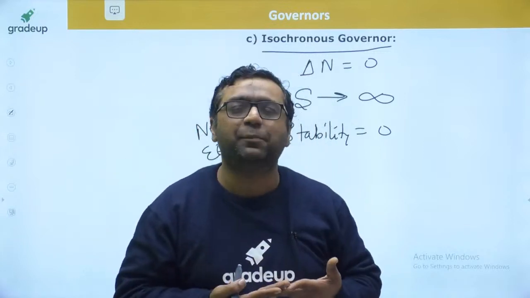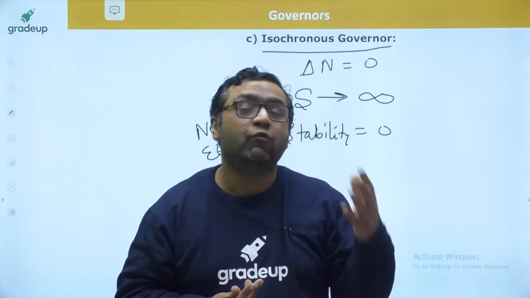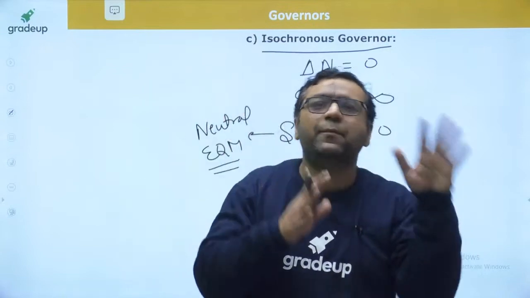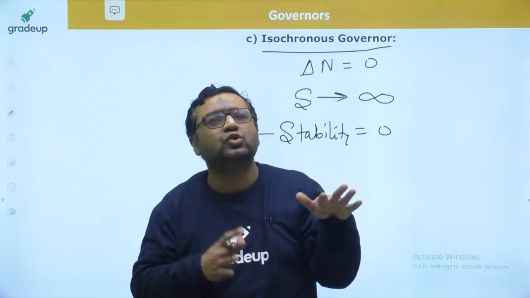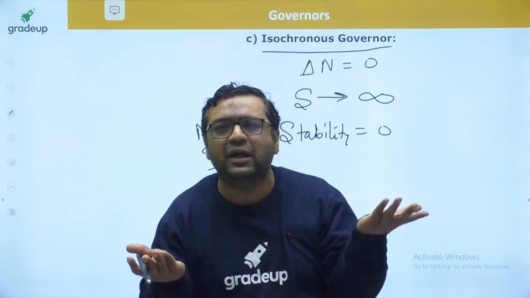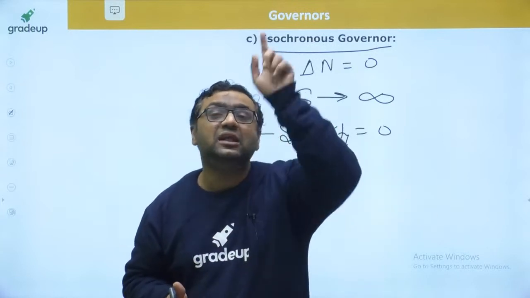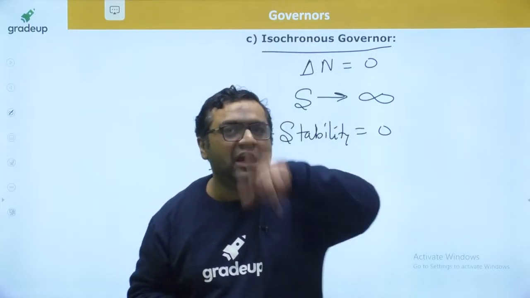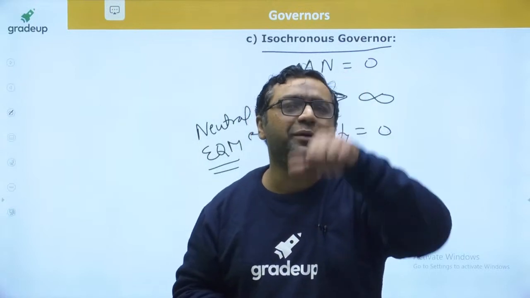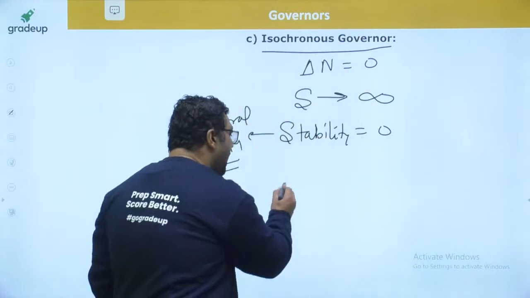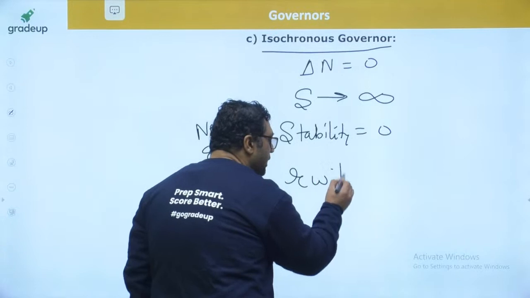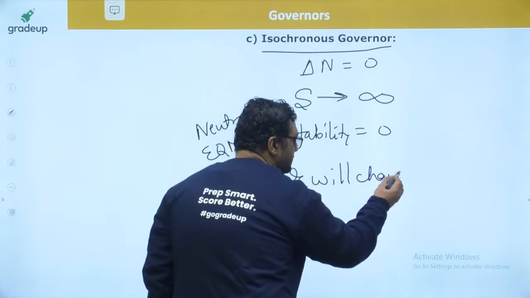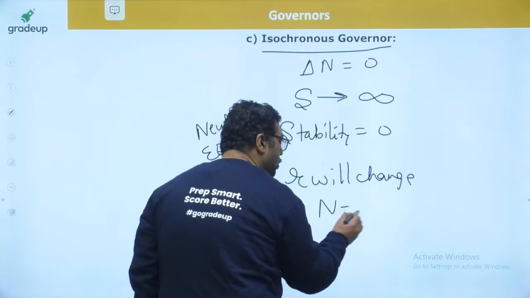So whatever the fuel supply is there for that speed, for that load, it has already been provided. So you will not be able to see any change of speed. But guys, to make this, the sleeve has already moved. So the sleeve will be moving, but speed will not be changing. So it means R will change, but N will remain constant.